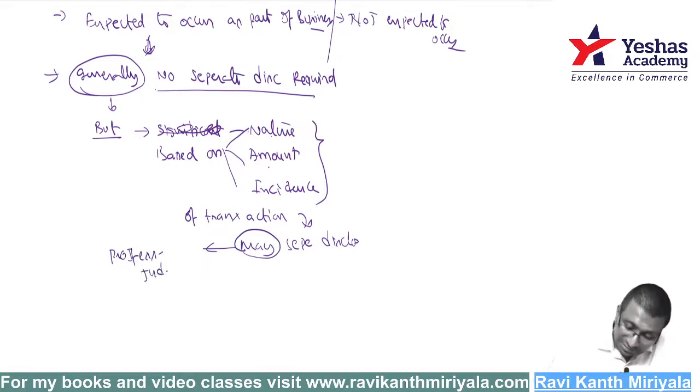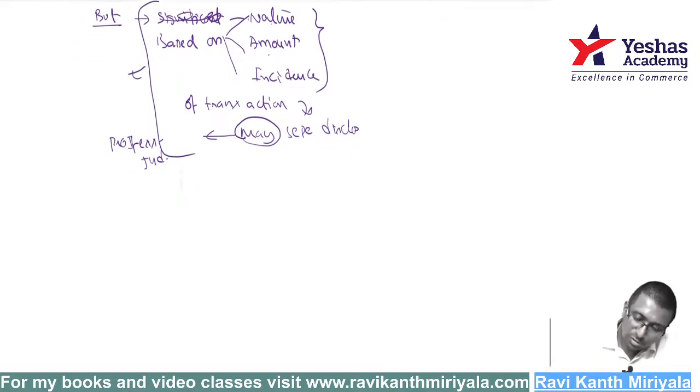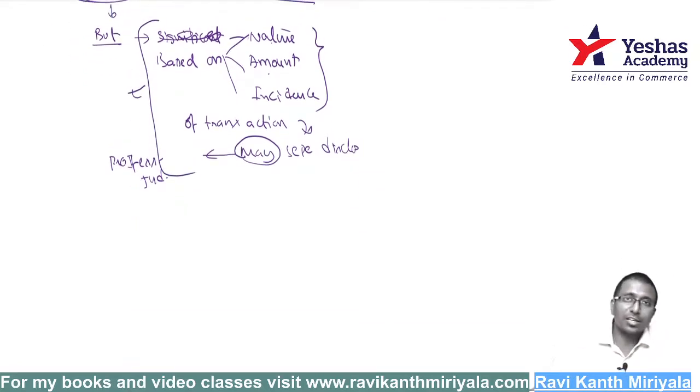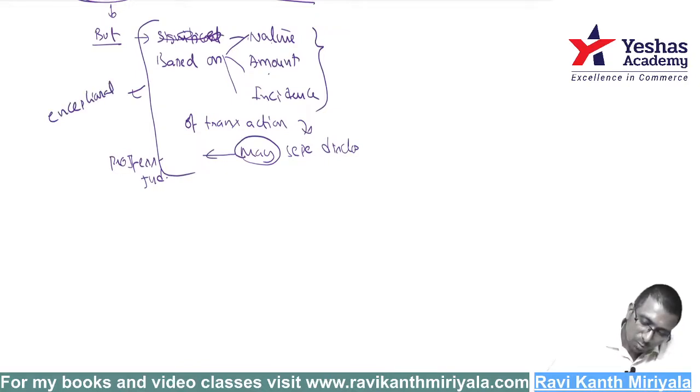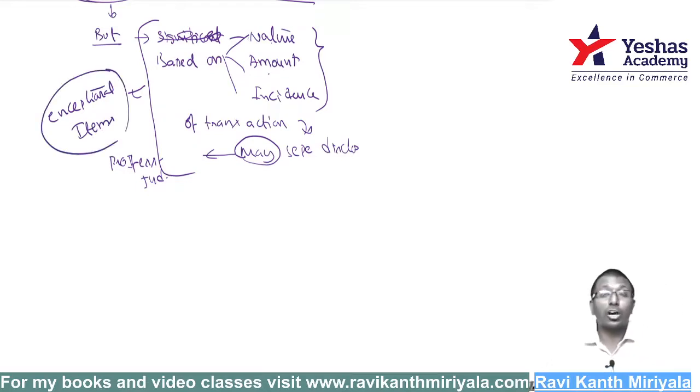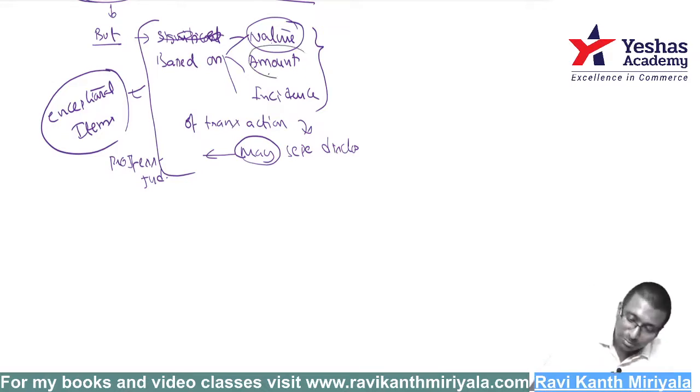Such items, it is not used in the standard, but practically we use a word called exceptional items. These are all exceptional items. We call them exceptional items. If it is an exceptional item, how it is exceptional is based on the nature. Somebody can decide, this is because of business only, but it is not a general routine. I would like to mention professional judgment. Amount is big, sir.